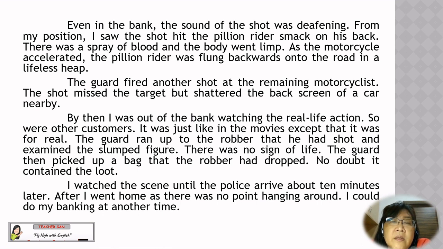The guard fired another shot at the remaining motorcyclist. The shot missed the target but shattered the back screen of a car nearby. By then, I was out of the bank watching the real-life action. So were other customers. It was just like in the movies, except that it was for real.